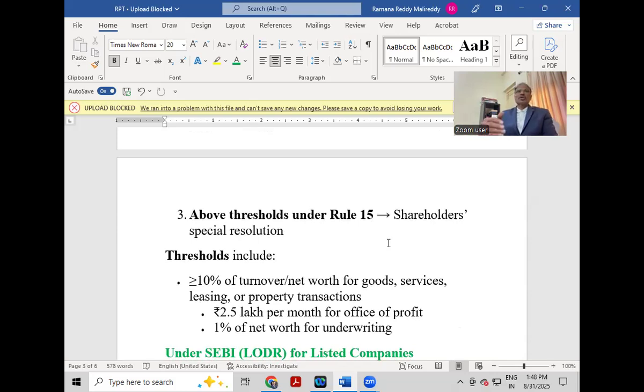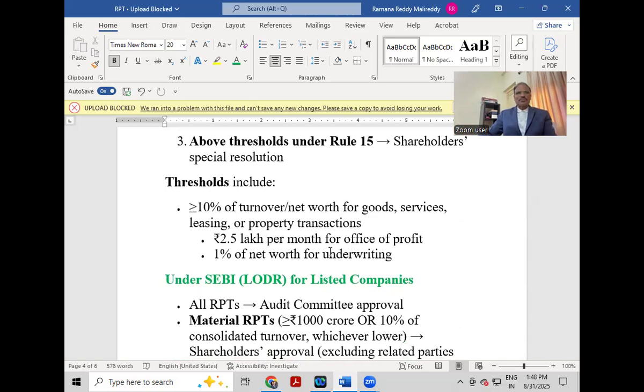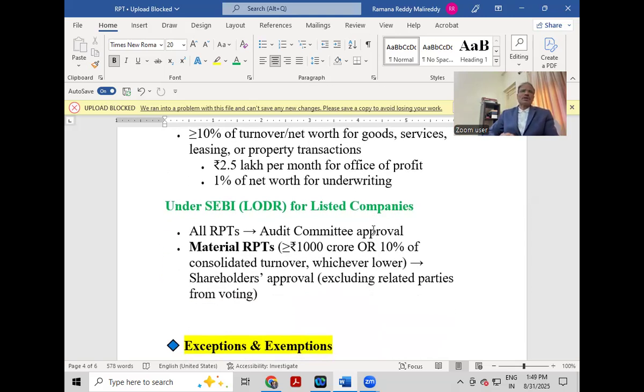If the threshold limits mentioned under Rule 15 are exceeded, then a shareholders' special resolution is required. Threshold limits include 10% of turnover or net worth for goods, services, leasing or property transactions, 2.5 lakh per month for an office or place of profit, and 1% of net worth for underwriting. These are the threshold limits. Under SEBI LODR for listed companies, for all RPTs, audit committee approval is required.